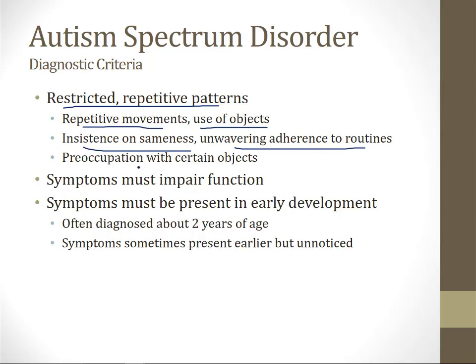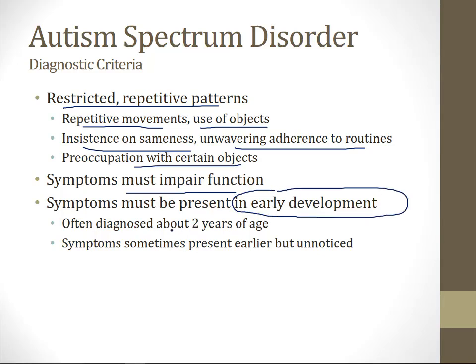They're also preoccupied with certain objects, so they may have a certain item in their home that is their favorite thing, and they do certain things with it every day, and they are preoccupied with that specific object. To meet the criteria, the symptoms must impair function. And then lastly, and this is very important for your boards, they're going to want you to know this, the symptoms must be present in early development.